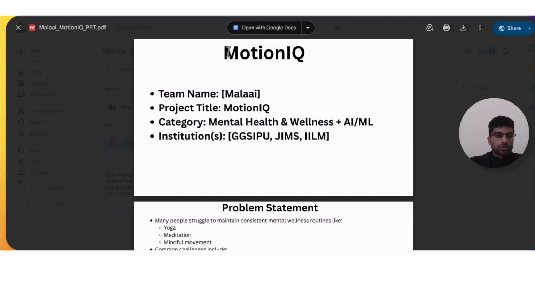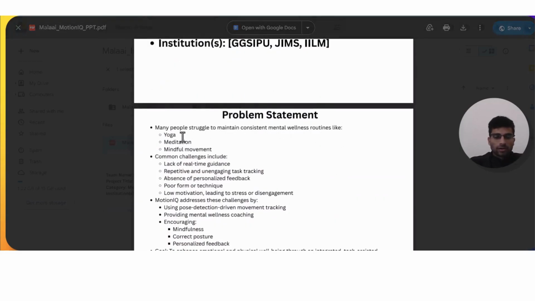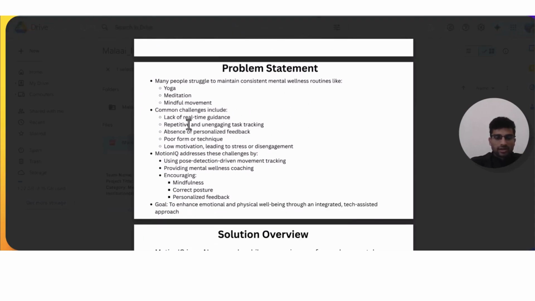We have developed a project named Motion IQ, and its category lies in mental health and wellness and AI/ML. The problem statement that we're targeting is that many people struggle to maintain consistent mental wellness routines like yoga and meditation. They face common challenges like lack of real-time guidance, repetitive and unengaging task tracking, absence of personalized feedback, poor form and technique, and low motivation, obviously.